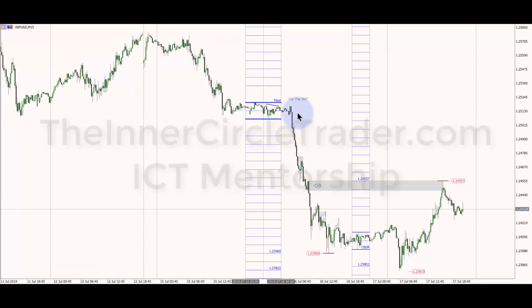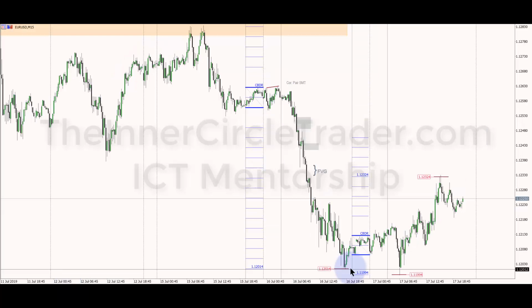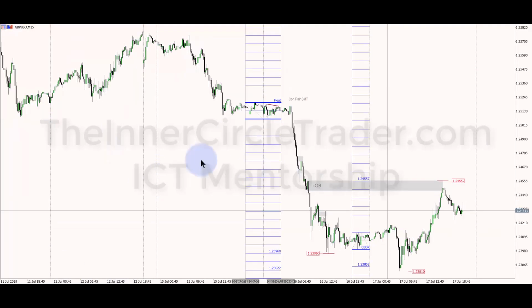There's our correlated SMT divergence, or correlated pair SMT divergence, heavy distribution in cable. So you can see while they both had respectable declines, the cable market was a little bit more obvious in terms of seeing the distribution because of the SMT divergence there.